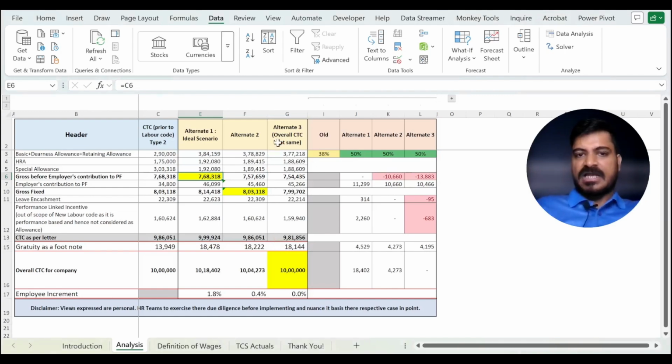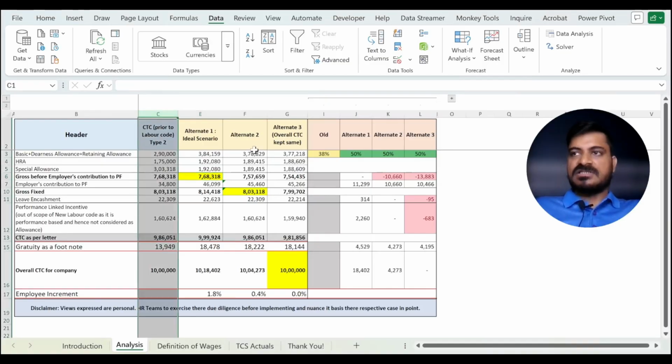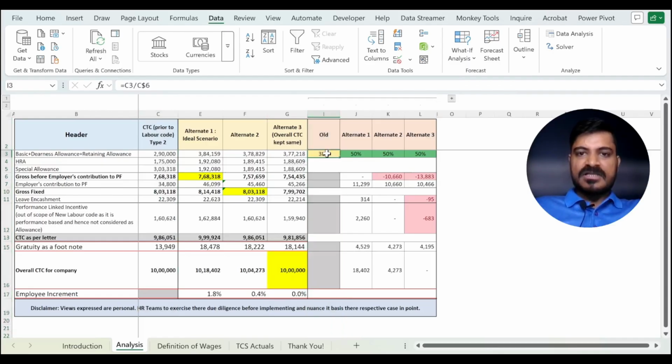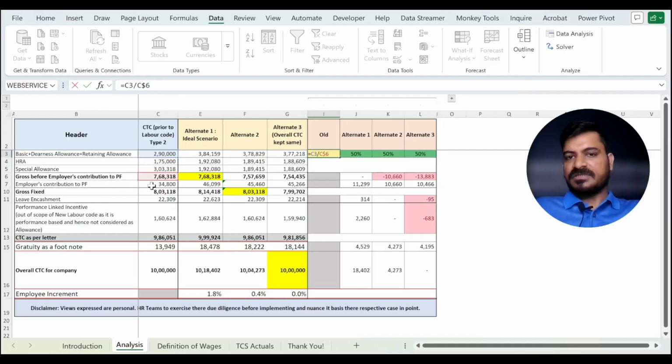Now let us understand how it happens. In your original scenario, which is pre-November 25, let's say this was the status. So basic was around 38% of the gross before employer's contribution to PF. This was the scenario pre this new labor laws. Now what is our objective?